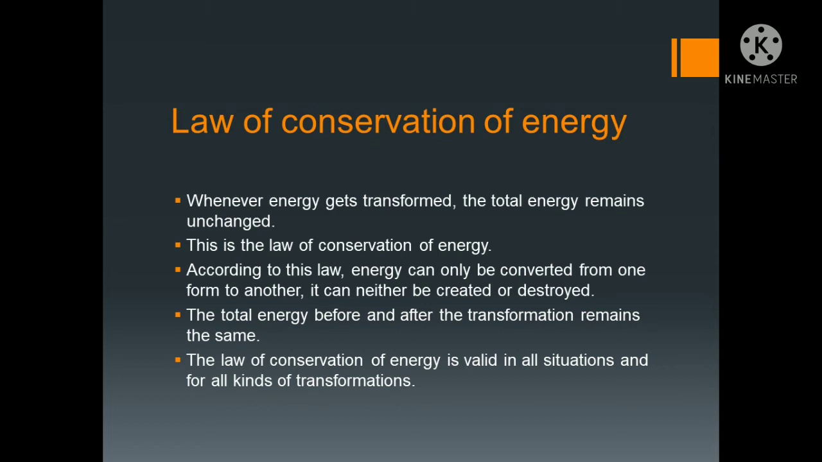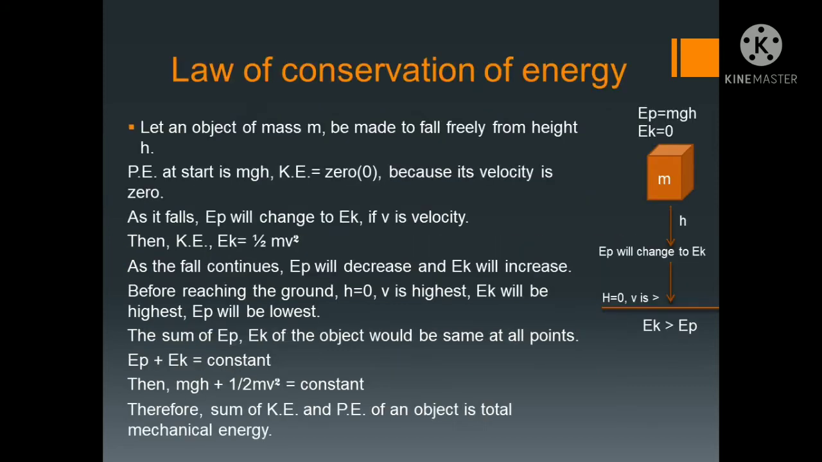Now let's see here, the law of conservation of energy. Let an object of mass m be made to fall freely from the height h. Now we have potential energy mgh at that height. In an object of mass m, in what I have written above, the potential energy EP is equal to mgh, and the kinetic energy is 0 because the object m is not thrown or pulled down. So there is no kinetic energy there, but potential energy is there.